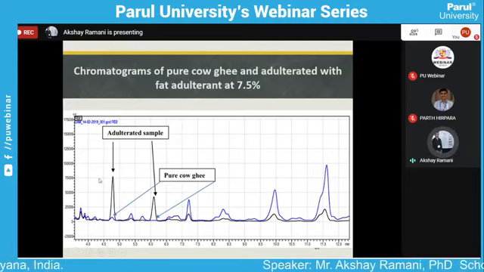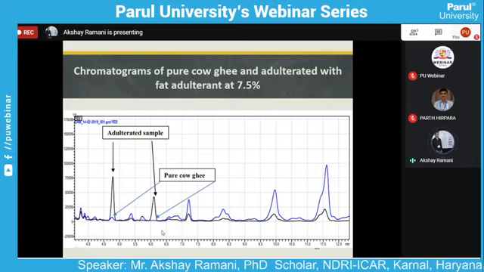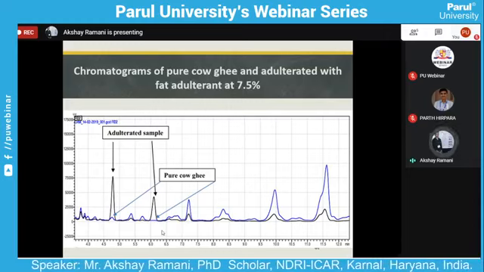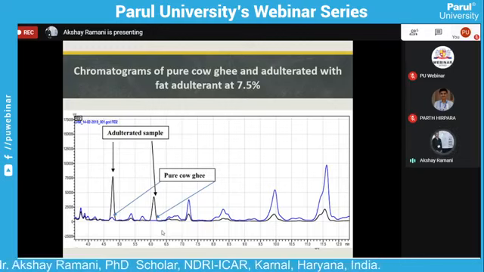Here we see the visible difference between the pure ghee and the adulterated sample, but it is not enough, because this is only pure ghee compared with a 100% adulterated sample. So it gives a huge difference between pure ghee and adulteration.